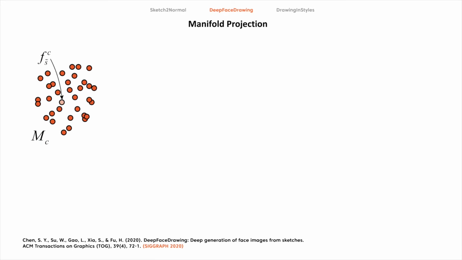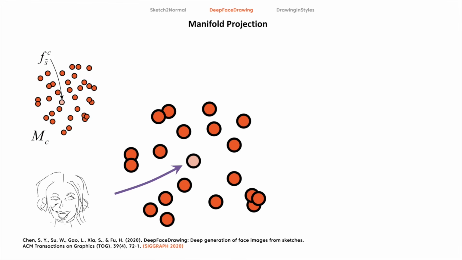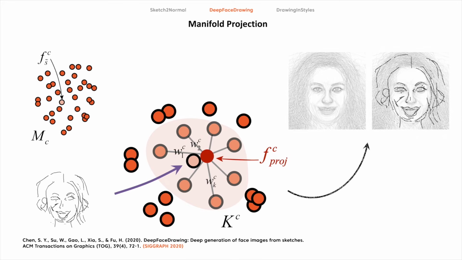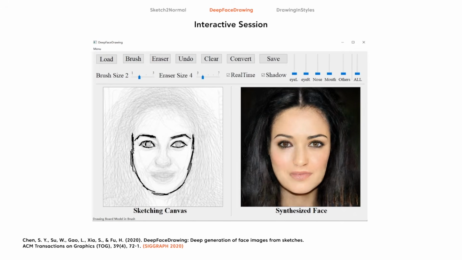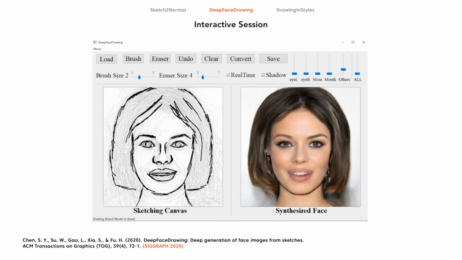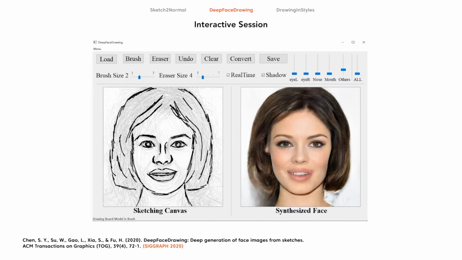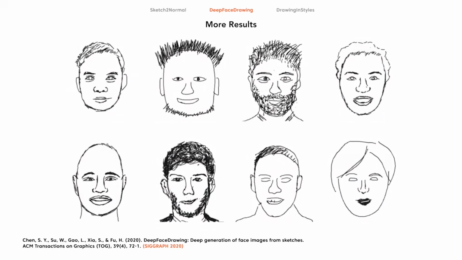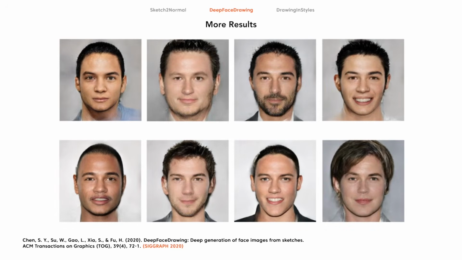Given a new feature vector, we project its components to the corresponding manifolds. The found component images are then blended as shadows and placed at the corresponding components' positions for sketching guidance. Here we show an interactive drawing session using our system. And here are more results.